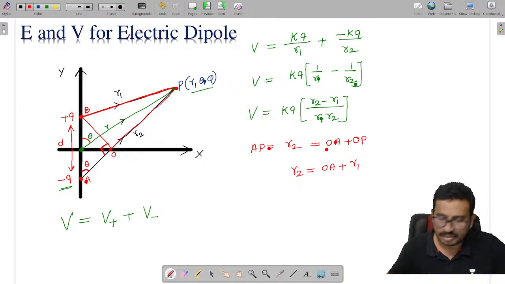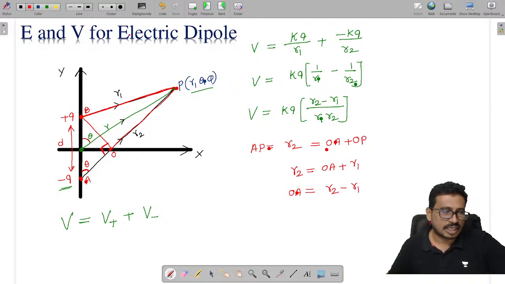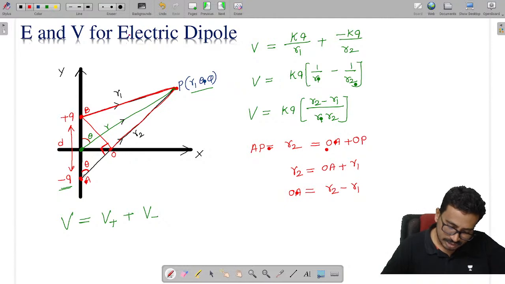So from this I can get OA, which is given as R2 minus R1.